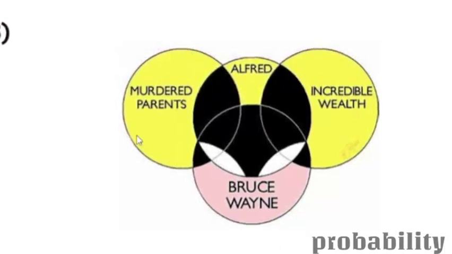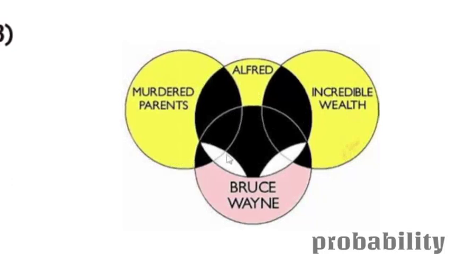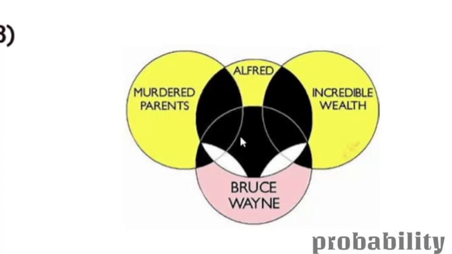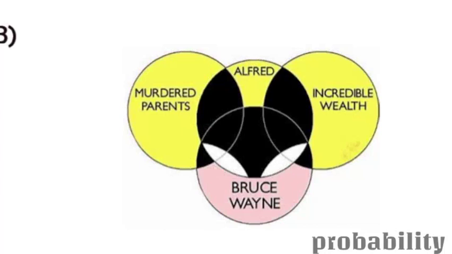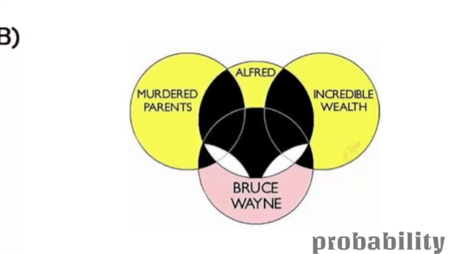When you add the murdered parents and Bruce Wayne, both circles are added up, and this part is repeated twice. It is a part of murdered parents, so that is included in P of A, and this part is also included in Bruce Wayne, so that is the probability of B. If you're considering the probability of A and B for murdered parents and Bruce Wayne, this part is repeated twice, hence we'll be subtracting